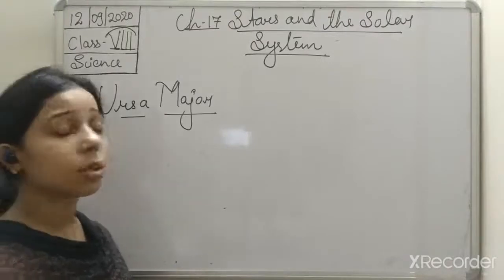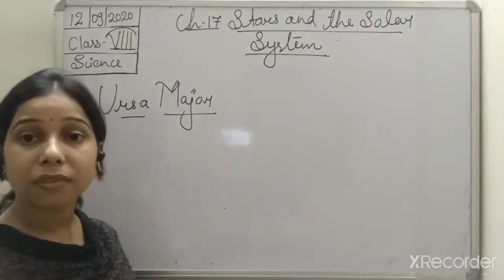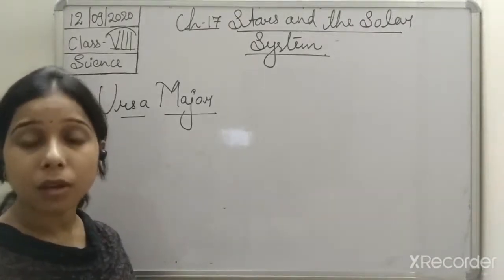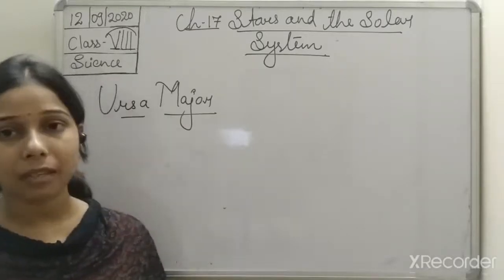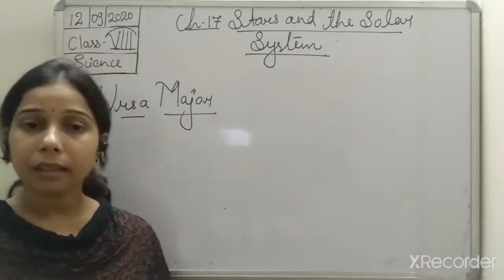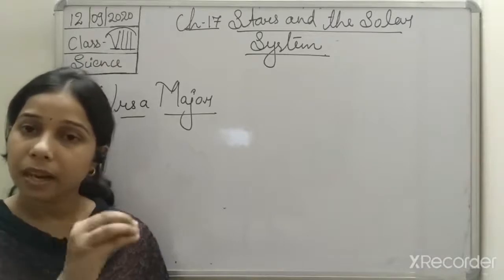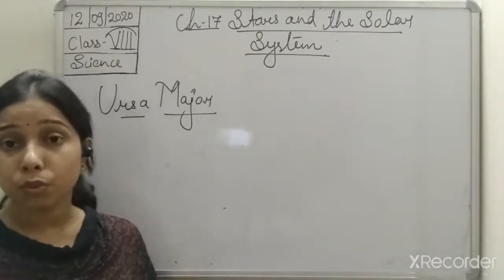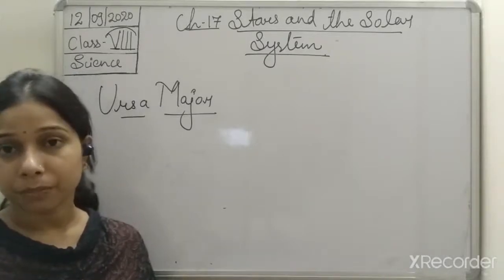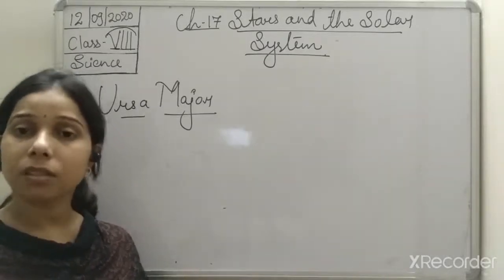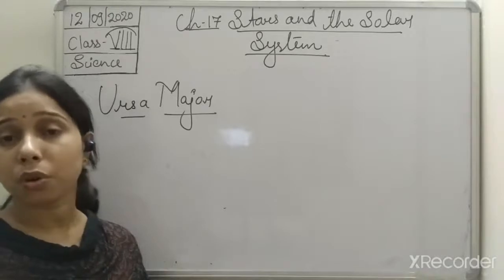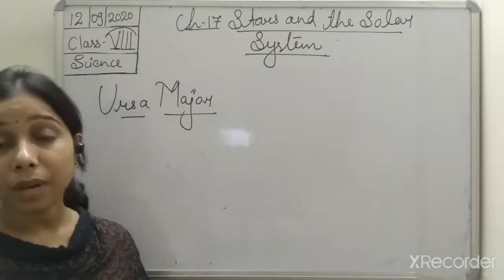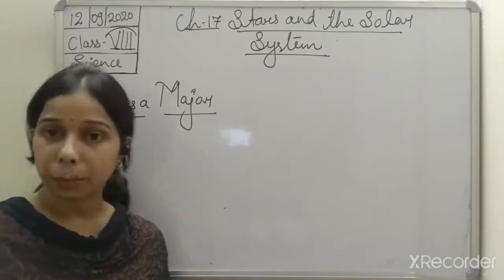If you see this constellation, it consists of 7 bright stars, along with other faint stars, and these 7 stars arrange themselves in the shape of a spoon or a bear, and that is why this constellation is also known as the Big Dipper or the Great Bear.